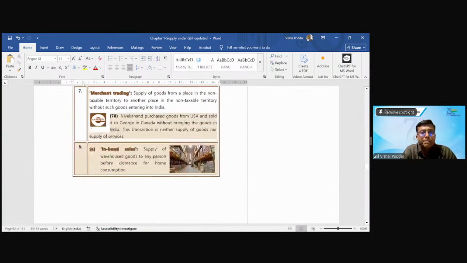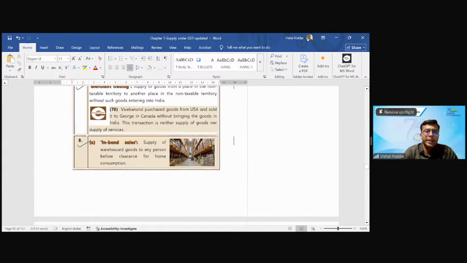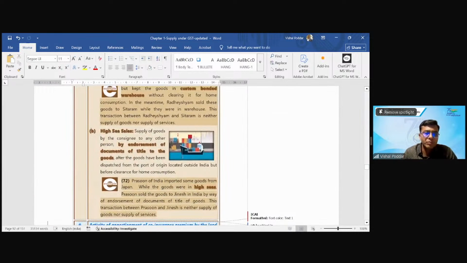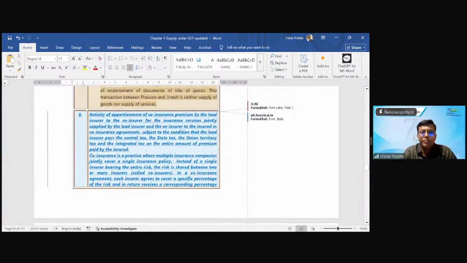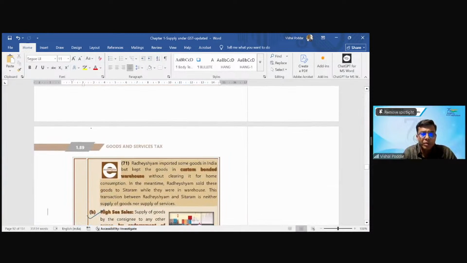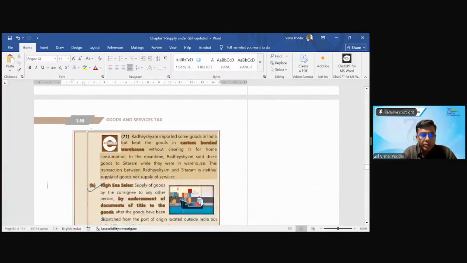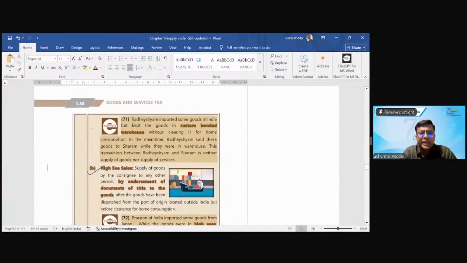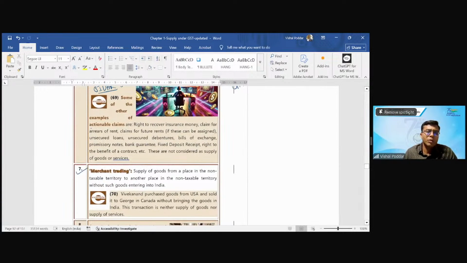Right? Then these three clauses 7, 8A, 8B, and now a new one. There was one more new one, 8AB. Now, all these three which I have marked are dealing or relating to import-export.